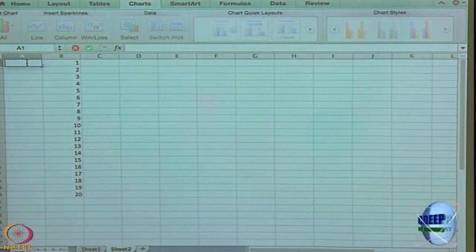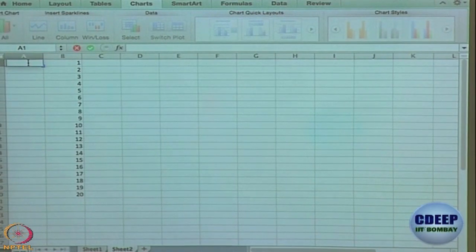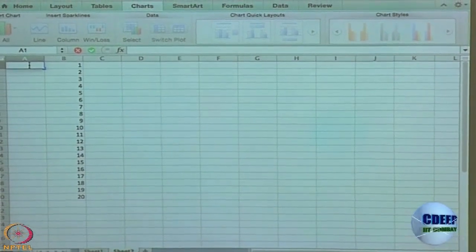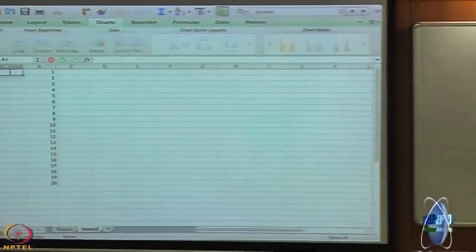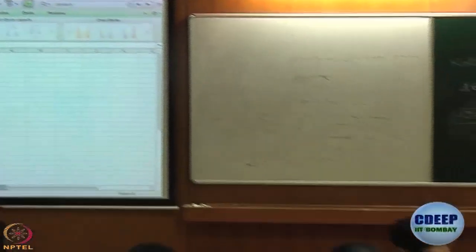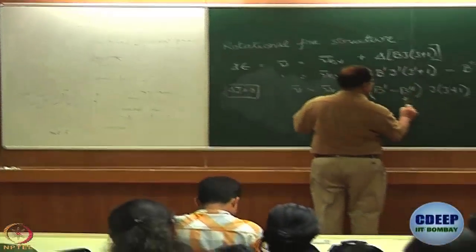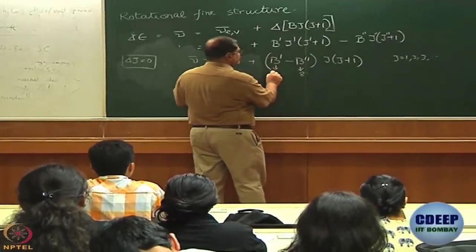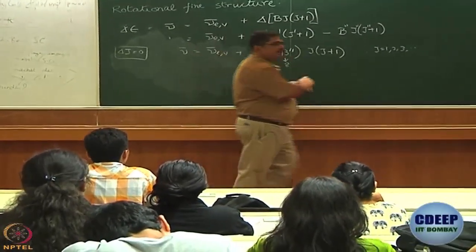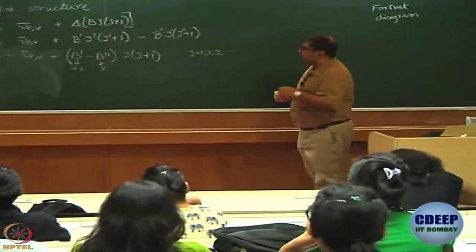Achha, what are the values of B dash and B double dash? What is the typical value of B? 8. Okay. So, let us say there is a 10% change. So, 10% change means how much? And let us say there is a decrease. So, B double dash you are saying is 8 centimeter inverse, B dash is 7.2, right. So, what will it be?